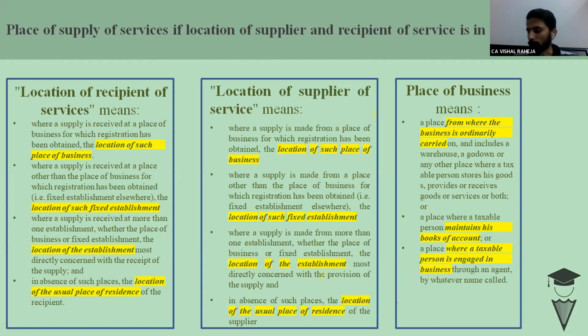Anil ji is saying I don't have any fixed place, it is temporary. Means you are trying to convey that there is no fixed establishment. But sir, to provide work contract services, I must need some infrastructure.